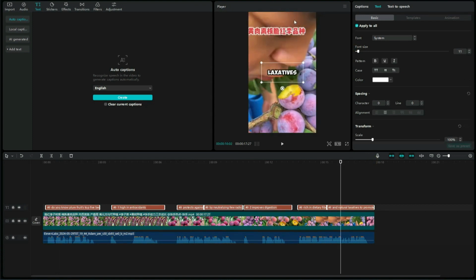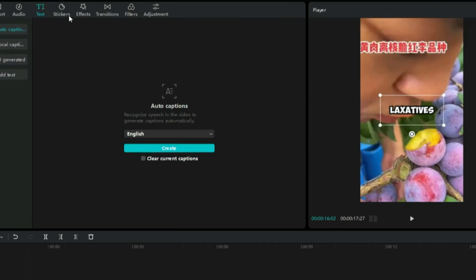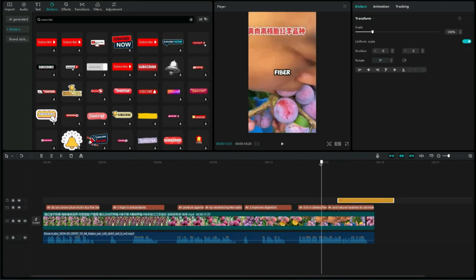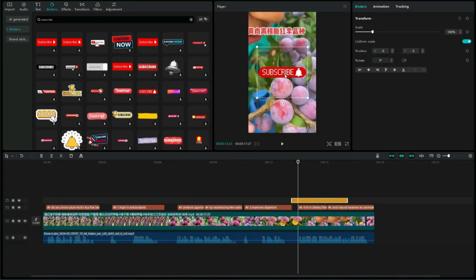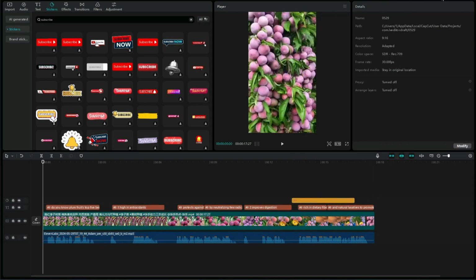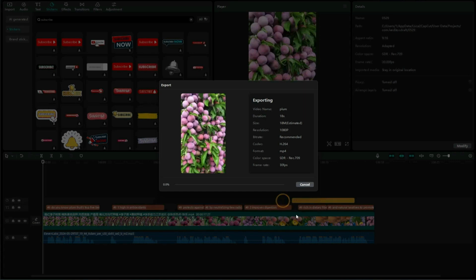As you can see here, there is some text written in the Chinese language which is ruining the look of our video. So to hide it, I click on Stickers and search for Subscribe. I pick whichever sticker looks good and place it here, so the Chinese text will also be hidden and it will look good too. And just like that, your monetizable short video is ready to be uploaded to YouTube.